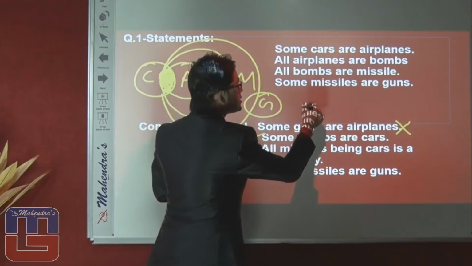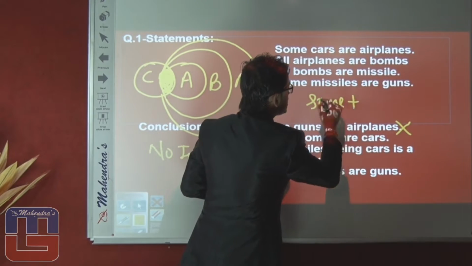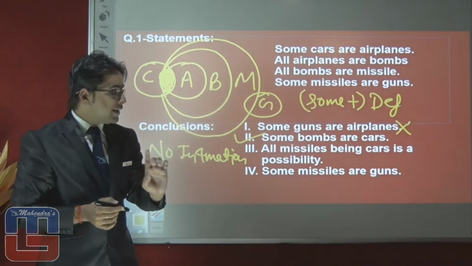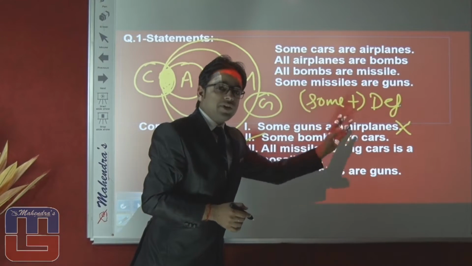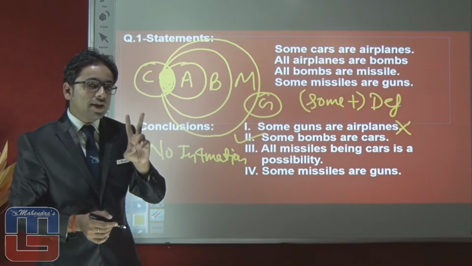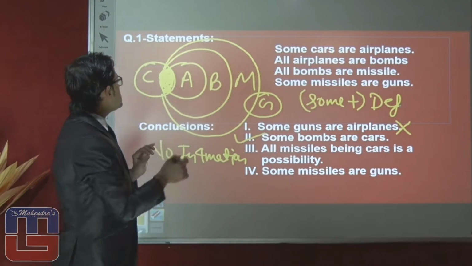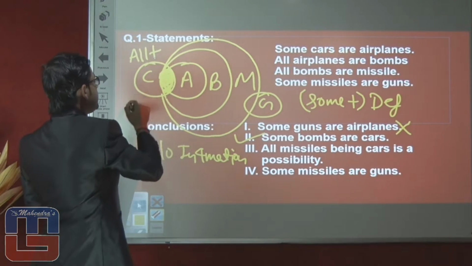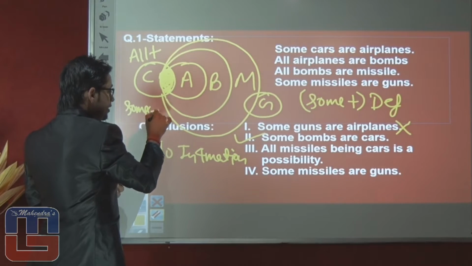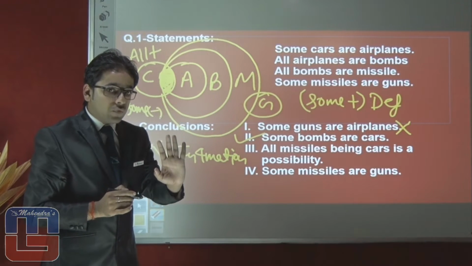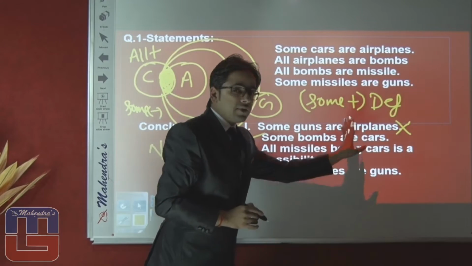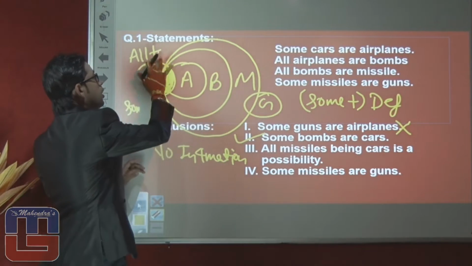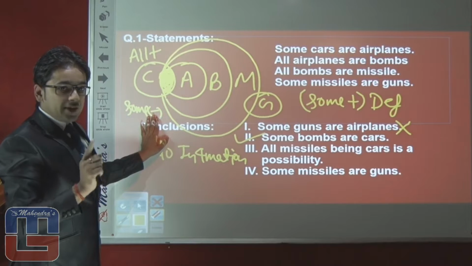If any 2 elements have some positive information given in a definite manner, if any time you find that some positive relation is given between 2 entities, then only 2 possibilities can be followed between them. First possibility will be all positive and second possibility will be some negative. Whenever you find a relation between 2 entities as some positive, then only these 2 conclusions will be followed in case of possibility: all positive and some negative.